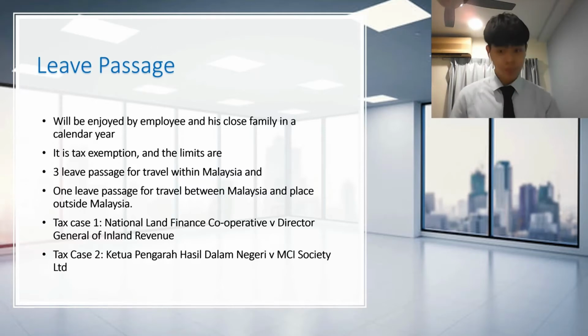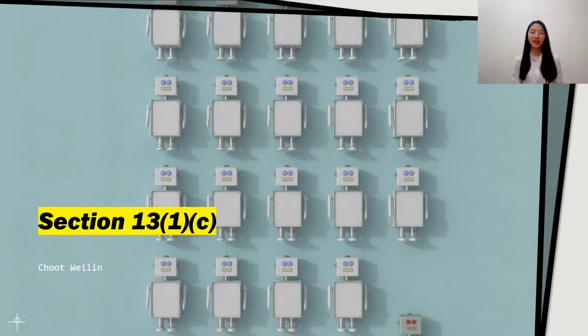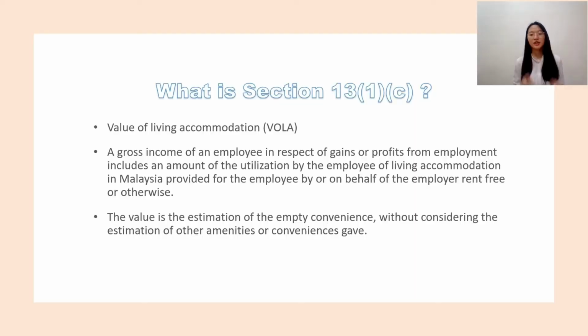Thank you. Hi guys, I'm Choot Weilin. Today I'll present on the types of employment income, gains or profit under Section 31C. So what is Section 31C? We call it VOLA, Value of Living Accommodation.